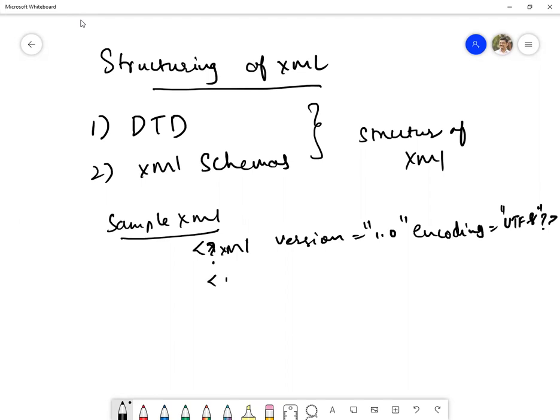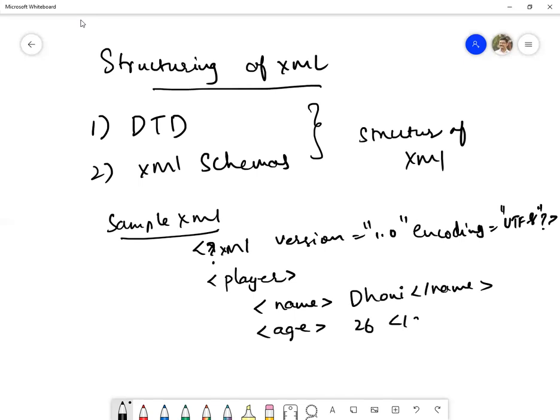Let us say that we have a user defined tag like player. Every player will have a name and they have an age. Let me show you here: Dhoni is the name. Now coming to the age, it is 26. Let us say for assumption, we are writing here the age closing tag. So this XML file is discussing one of the players, and his name and his age. Okay, so this is what is happening here.